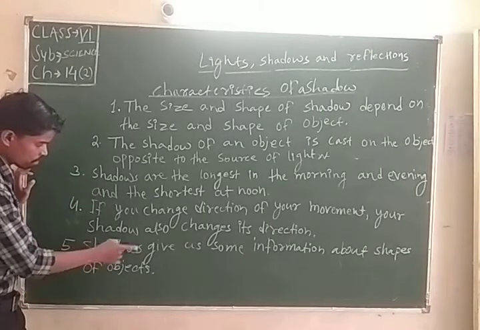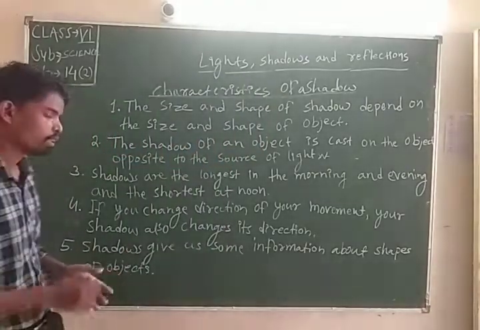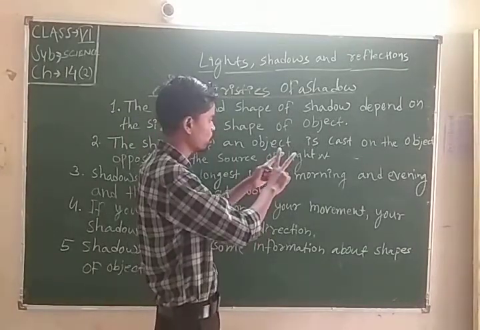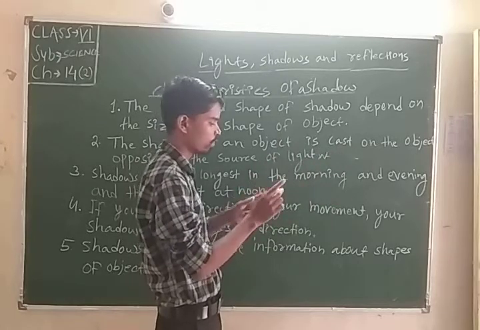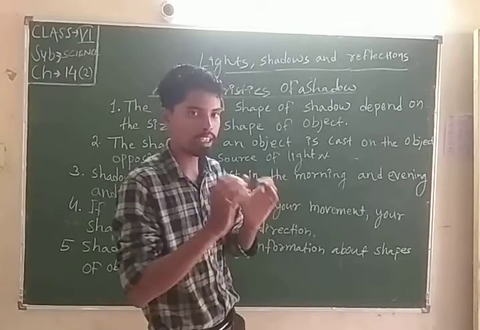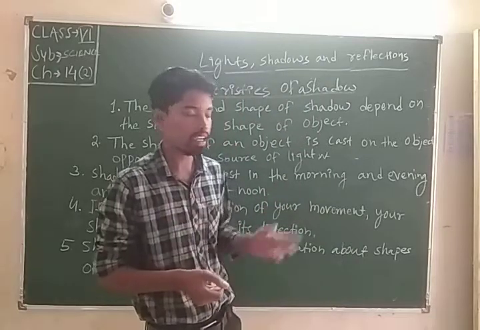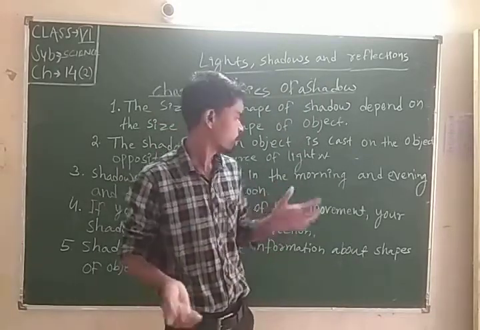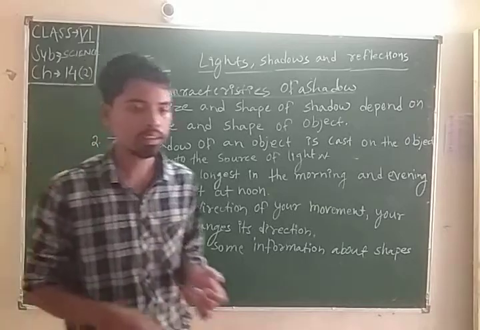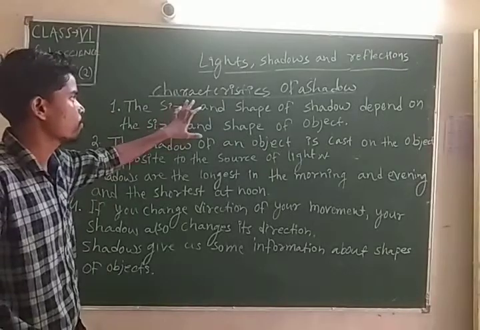Shadows give us some information about the shape of an object. Shadows also give us information, like some shadows form animals, some shadows form objects, and some shadows form numbers. So shadows also give us information. Students, all these are the characteristics of shadows.